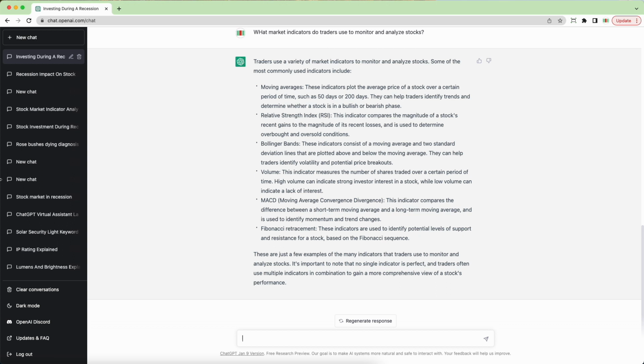So these are some of the market indicators that we as traders and investors use. And so basically it's giving us information that's already out there and that we know about. But let's say using this information, maybe we can convince ChatGPT to give us how we might use these particular indicators. And so what if I say, give me a strategy.